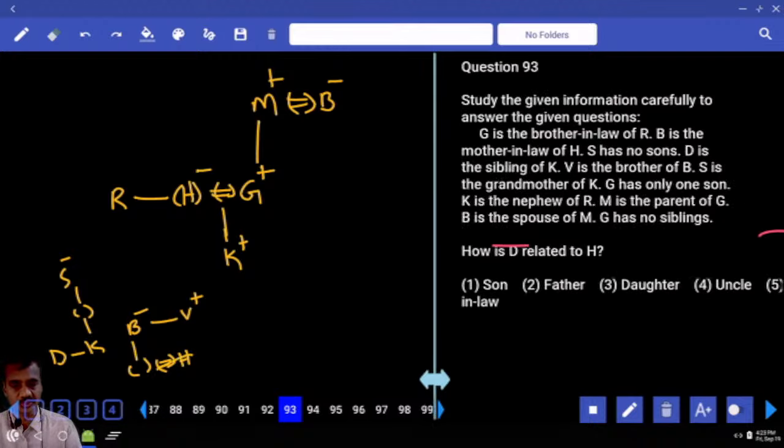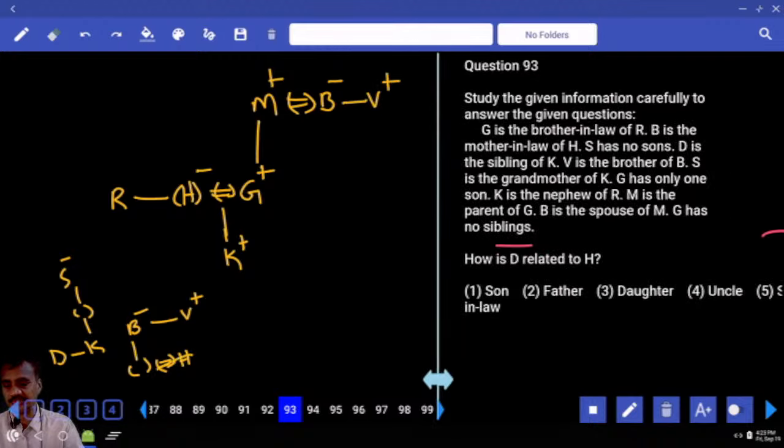Now V is the brother of B. Then S is the grandmother of whom? K. Now D and K are siblings to each other. Grandmother, S is the grandmother. Done. And next one has no sons. S has no sons. And both these two persons are daughters. Done with this? And how is D related to H?